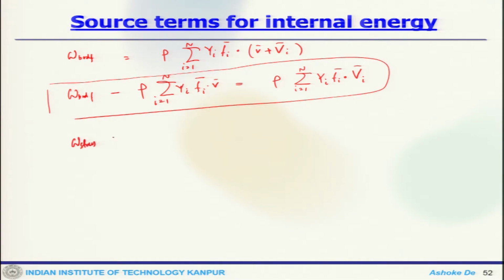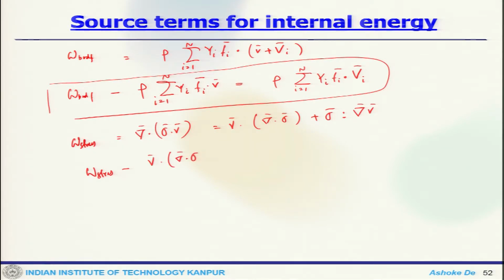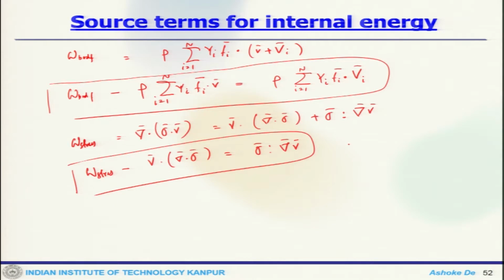Now, the stress term sigma dot V, which is V dot sigma plus sigma V, where one can write the stress term minus V dot del dot sigma equals sigma double dot del V, a tensor product. So, this is a source due to stress, and the other would be Q. So, this is the source due to other terms.